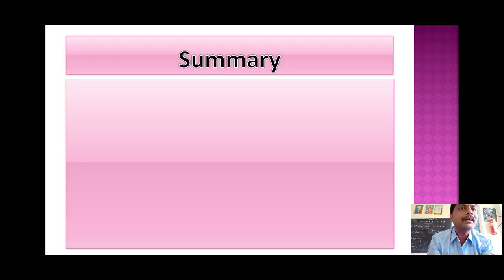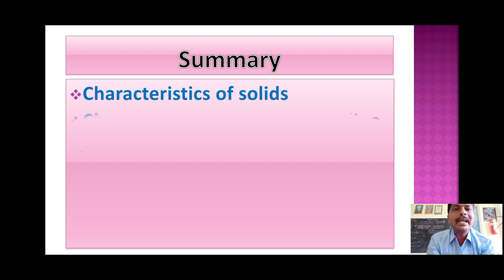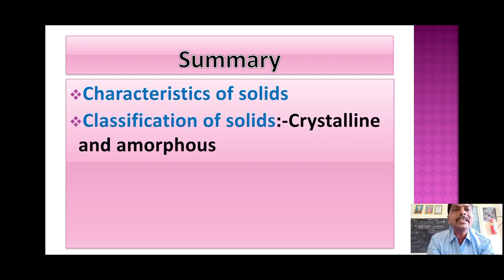Okay, next, summary. In today's class, up to now, I explained what is a solid. Just try to recollect: the physical state of matter in which particles are held strongly with strong forces of attraction is called a solid.